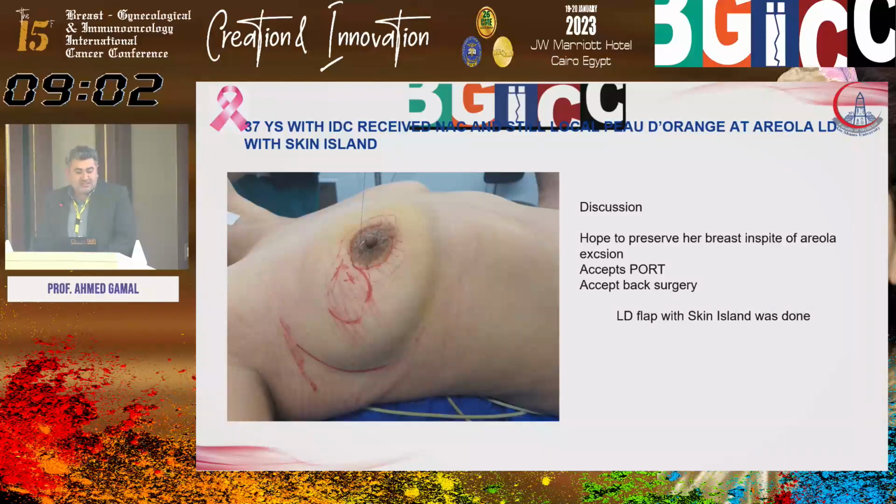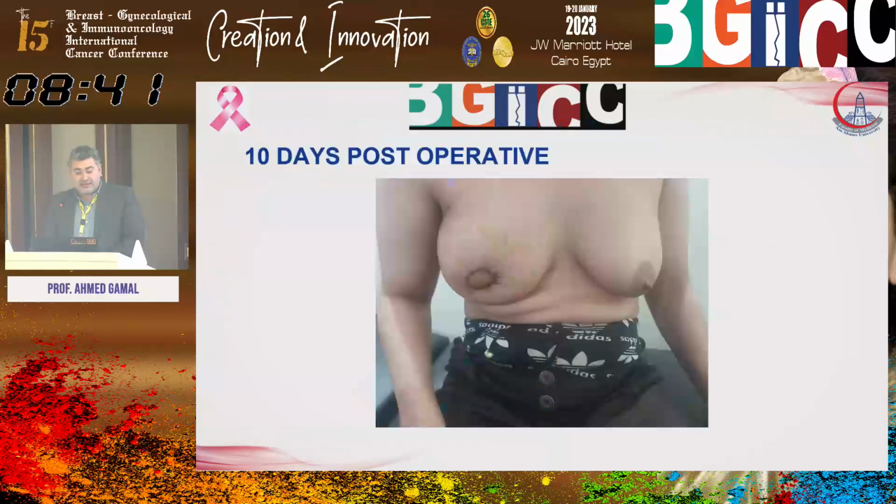Another patient, 37 years old, with invasive ductal carcinoma, and here the mass reaches the nipple and areola. The nipple area shows blood orange appearance. This patient refused mastectomy, so I went for wide local excision plus excision of the nipple areola complex, and I performed an LD flap with a skin island to fill the gap. And here is the picture of the patient only 10 days post-operative.